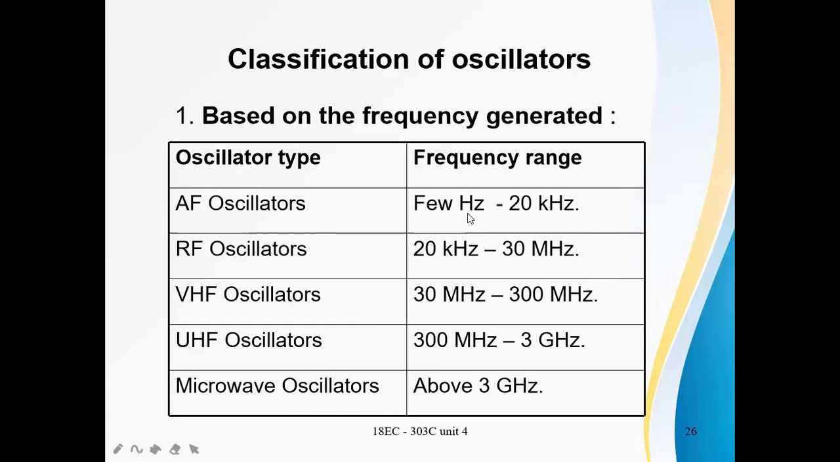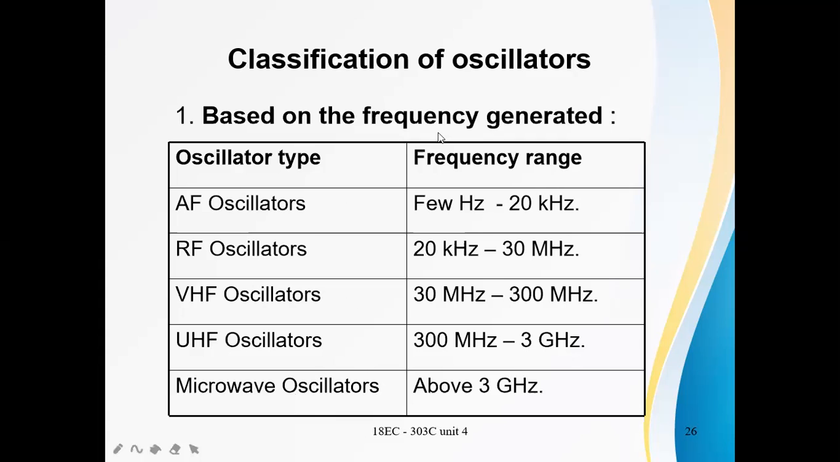For audio frequency oscillators, the frequency ranges from a few hertz to 20 kilohertz. Radio frequency oscillators have a frequency range of 20 kilohertz to 30 megahertz. Very high frequency oscillators generate frequencies from 30 megahertz to 300 megahertz. Ultra high frequency oscillators generate 300 megahertz to 3 gigahertz. And above 3 gigahertz, the generators are called microwave oscillators.